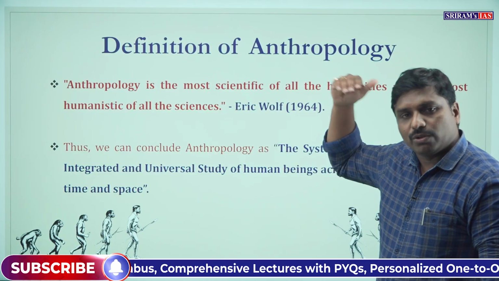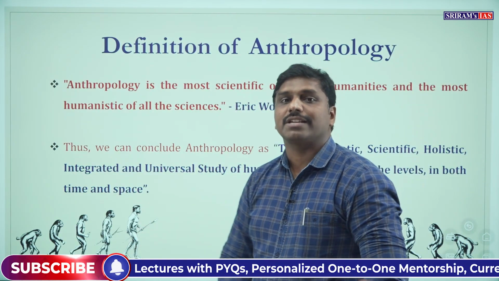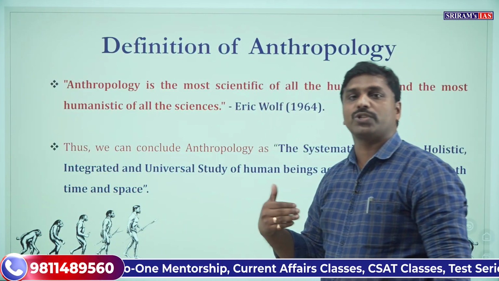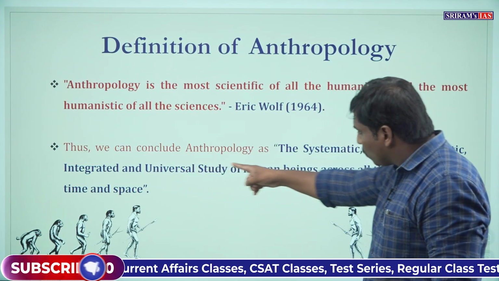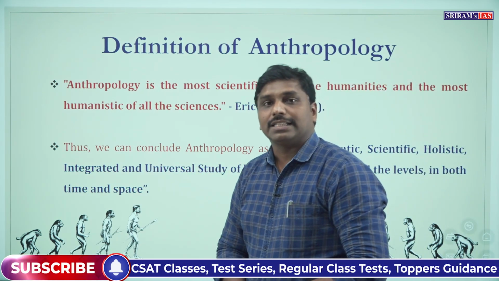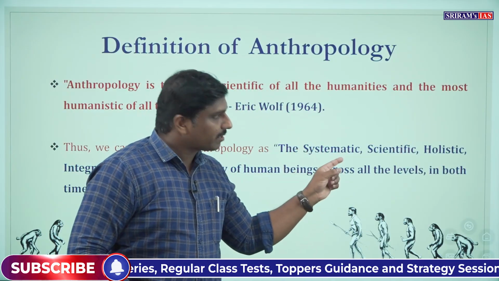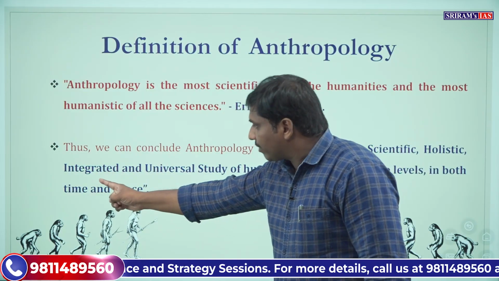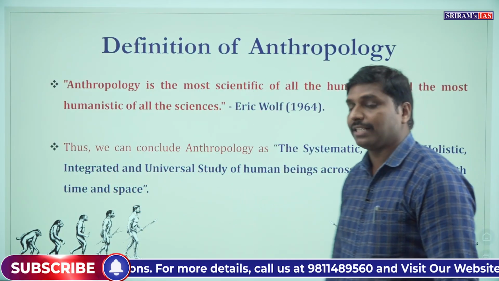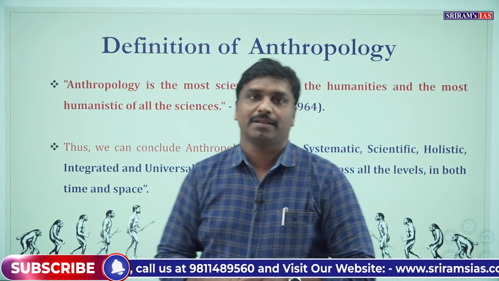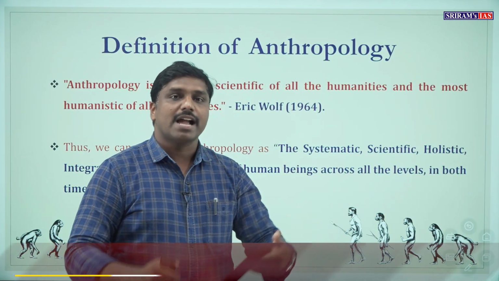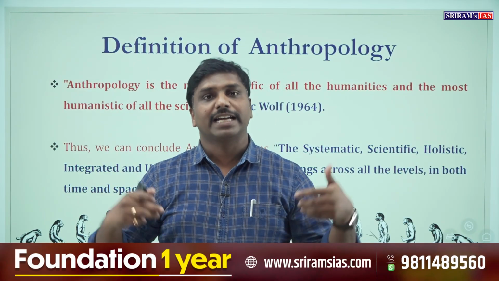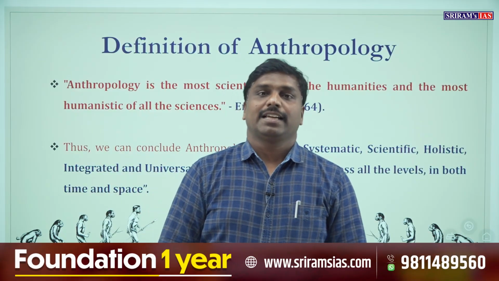Now, after looking at all these definitions and after understanding this much about anthropology, the conclusion we can give is that anthropology is the systematic, scientific, holistic, integrated and universal study of human beings across all the levels in both time and space. This is how we can define anthropology at the conclusion.